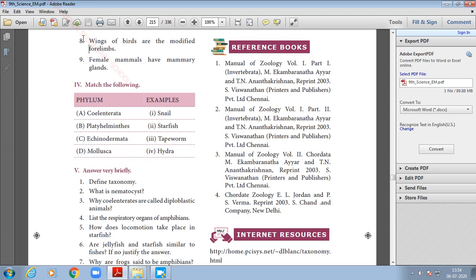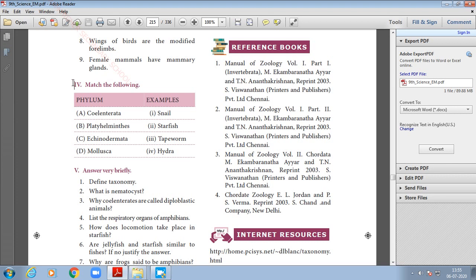Eighth one, the wings of birds are modified forelimbs. Of course it is correct, so the answer is true. Ninth one, female mammals have mammary glands, so that is also true. For the eighth one and ninth one the answer is true. You need not change the statement, just write true.